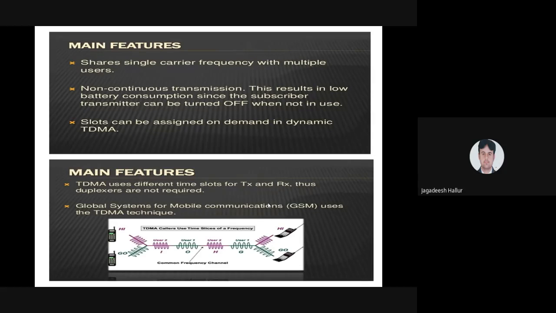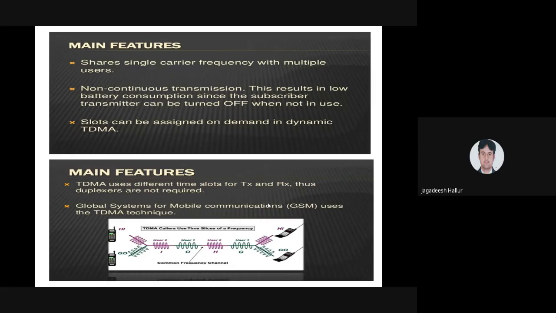So it is non-continuous transmission. There may be a break in between, once it becomes 0, once it becomes 1, once it becomes 0, once it becomes 1. After that bits, it becomes a byte. That byte is called a particular code. So that code has to be allocated to the particular user. Okay, 01011, 01001. A particular code has to be assigned to the particular user. So it is a non-continuous transmission.